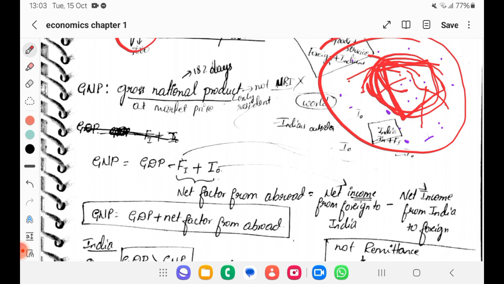It is about nationals. They may be present anywhere, within the country or outside the country, but they are nationals of one single country, right? So we consider them for GNP. We won't consider foreigners there. We will minus foreigners. Okay.